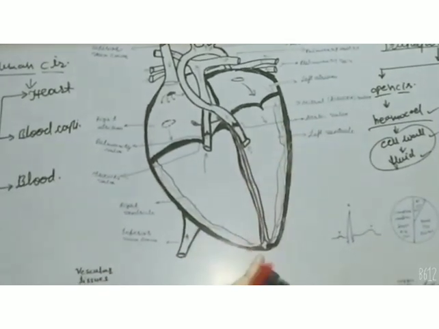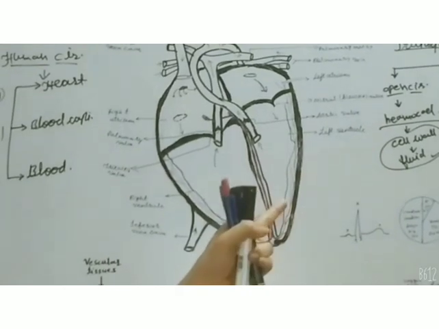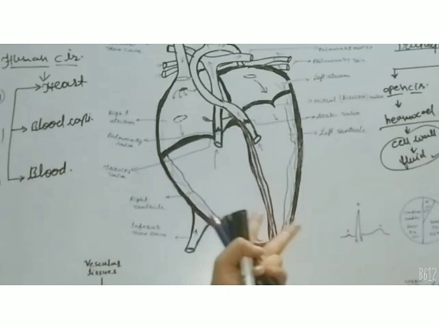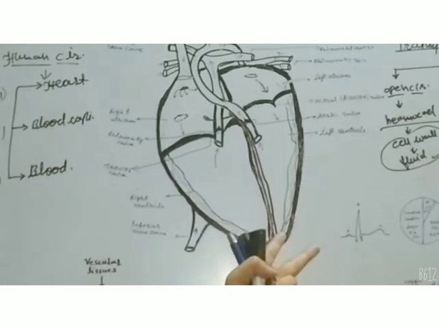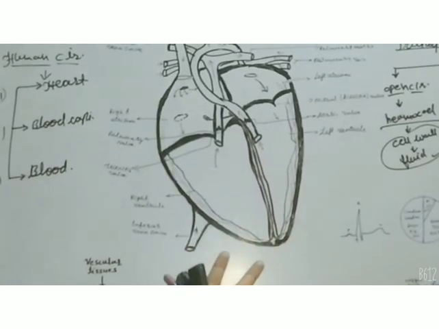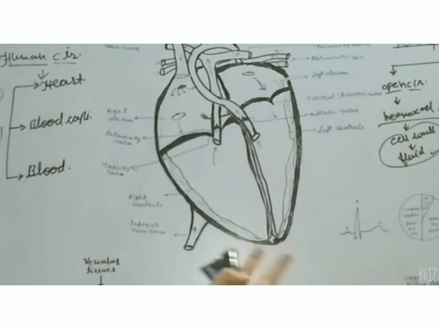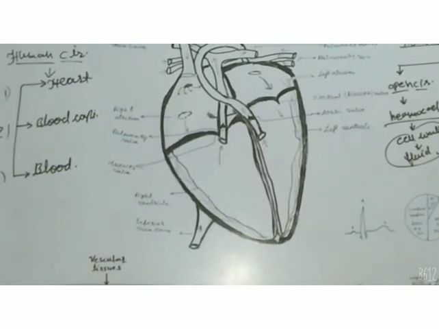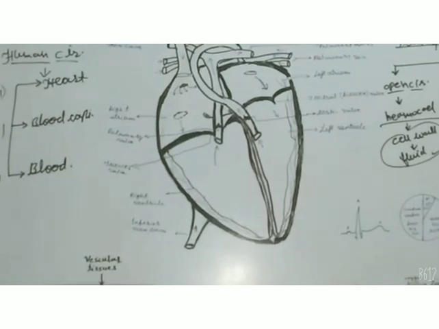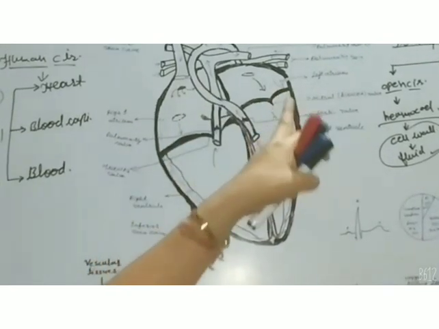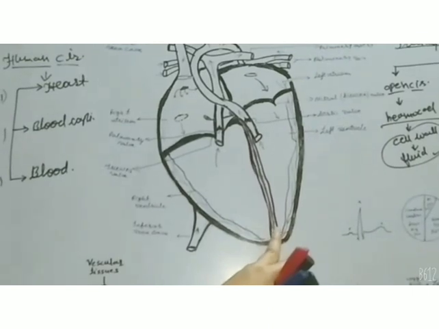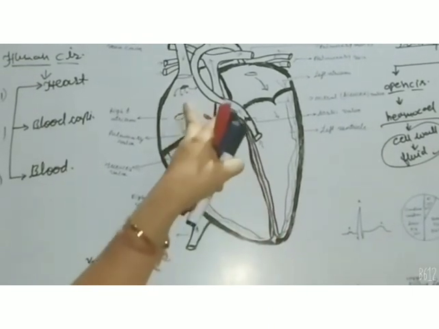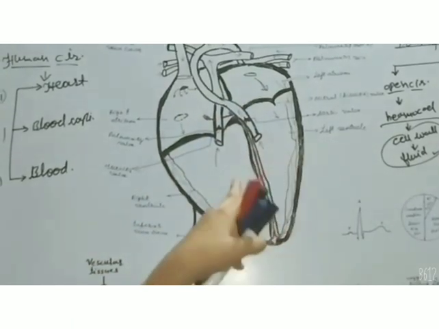You can see here its shape is conical and it is muscular in nature. It is made up of a special kind of muscles which are called cardiac muscles, which are involuntary muscles in nature, and they continuously contract and expand for the circulation. The upper part of the heart is broader than the lower one. It's conical shaped and internally it is divided into 4 chambers.